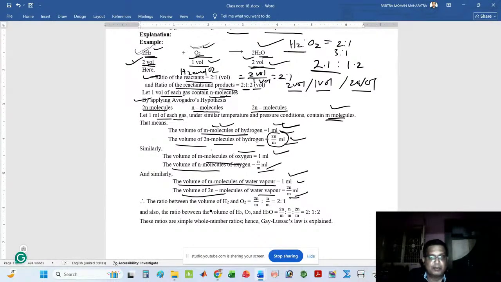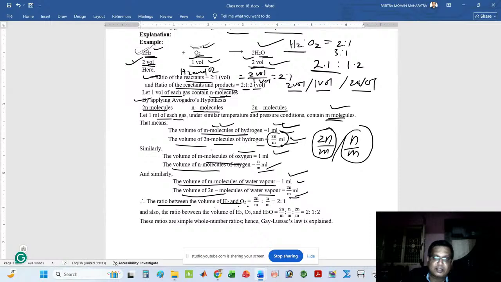Now take the ratio of the volumes of the reactants. Here the reactants are hydrogen and oxygen. So the ratio between the volume of hydrogen and oxygen is what? I can write 2n by m divided by n by m. This is for hydrogen, this is for oxygen. If I solve, it gives a ratio of 2:1. Look at that, there is no fraction. That means this is called a simple whole number ratio.